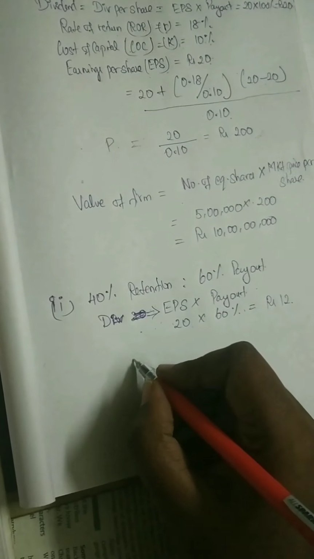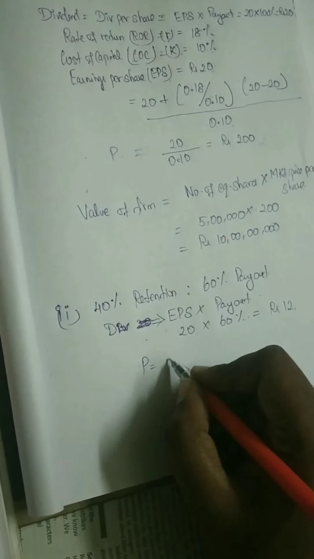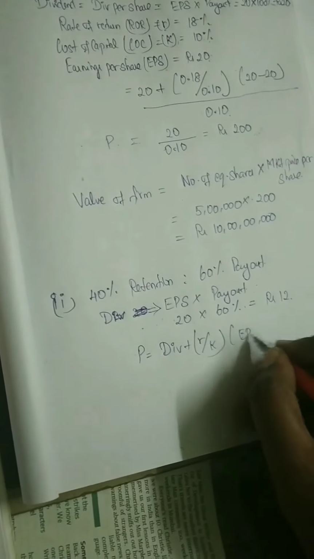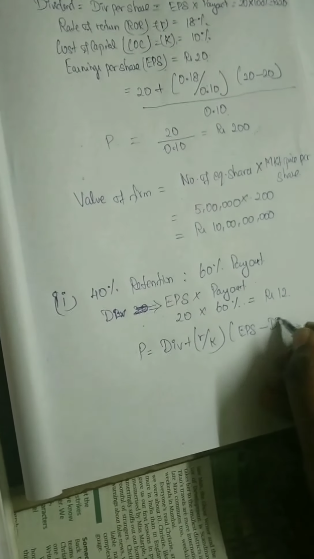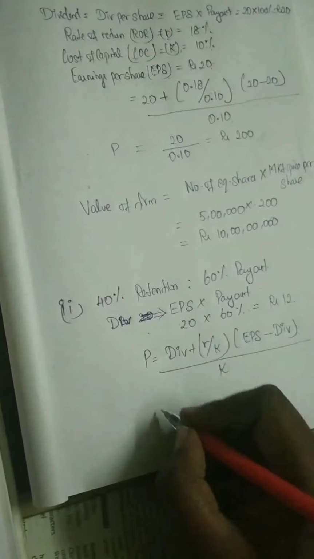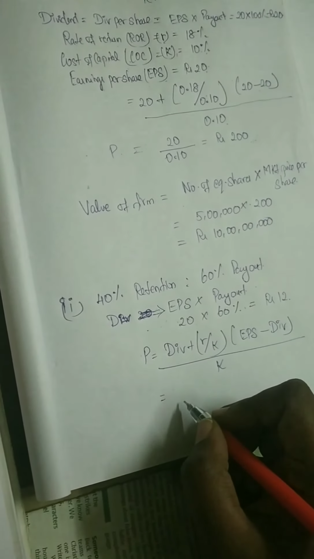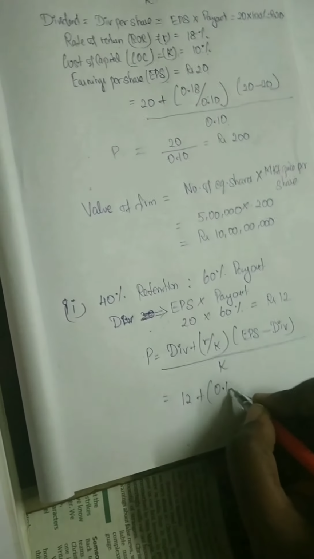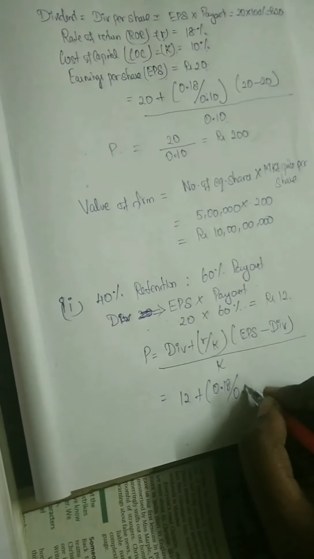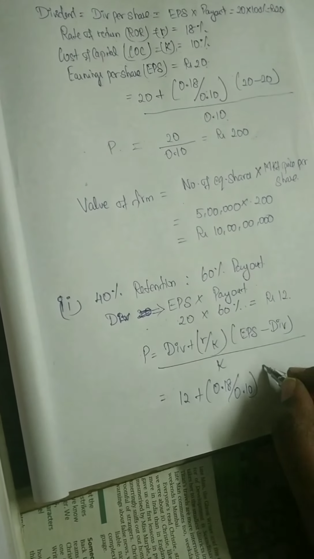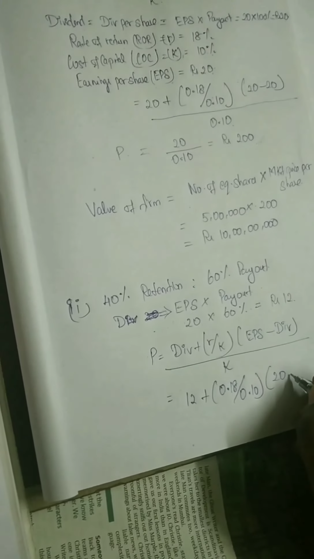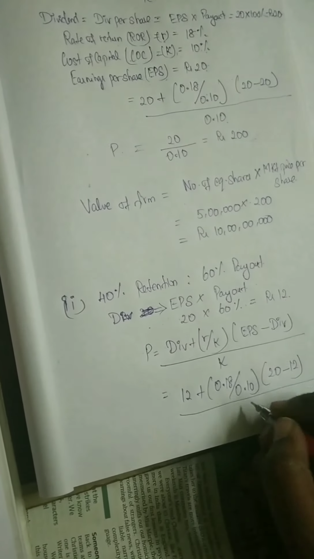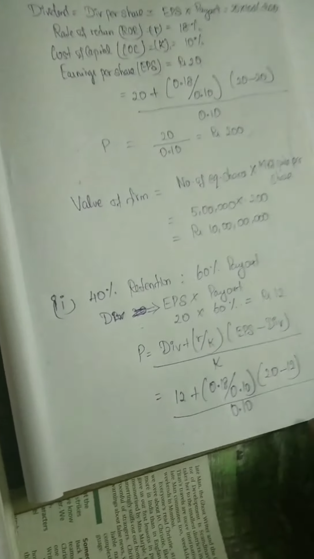And we are going to substitute the formula. P is equal to DIV plus R by K into EPS minus DIV, the whole divided by K. So here DIV, which you know, is 12, plus R 0.18 divided by K 0.10 into earnings per share 20 minus the dividend 12, the whole divided by 0.10.